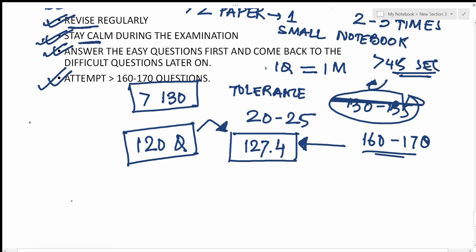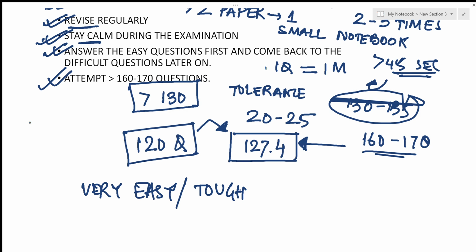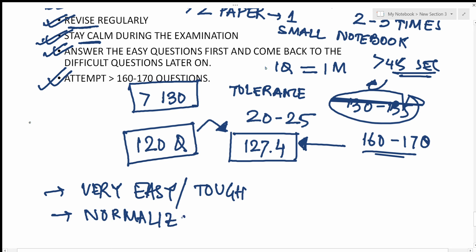Some papers are very easy, some are tough. So you need to actually understand the paper. This would happen only once you go through a lot of mock tests, you would realize which papers are tough, which papers are easy. And normalization takes place. So if a paper is tough, your marks would increase. So don't always go for the number of attempts like 160 to 170.